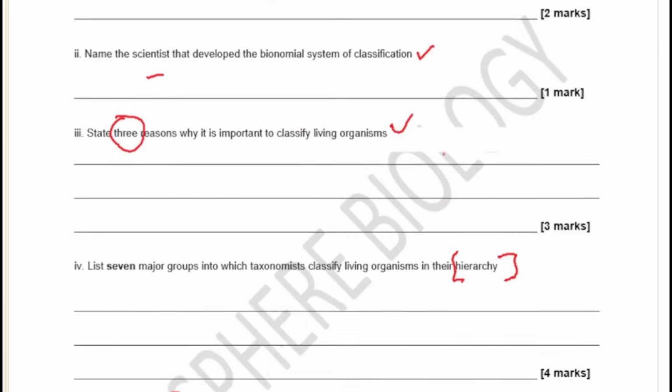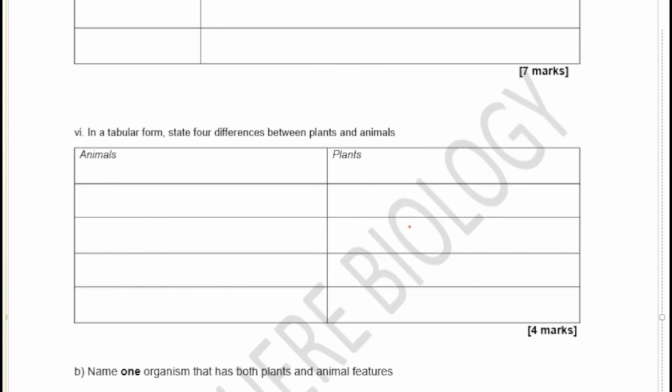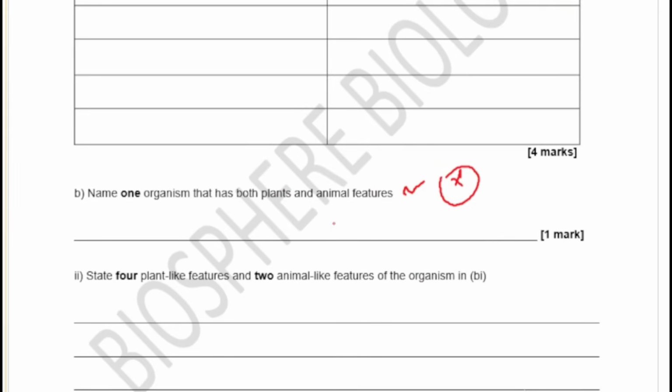Okay, so let's quickly move to the next question. The next question says, in a tabular form, state 4 differences between plants and animals. That's also very primary. You should be able to do that. The next one says, name one organism that has both plant and animal features. Take note of this question. And then the next one says, state 4 plant-like features and 2 animal-like features of the organism you mentioned here.